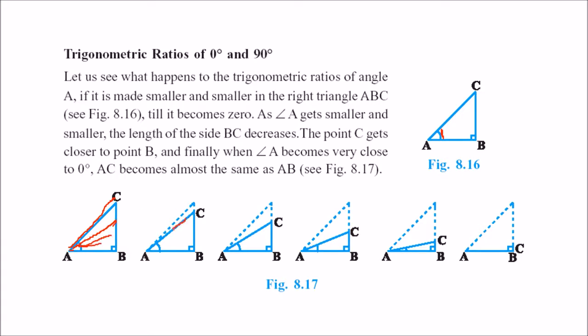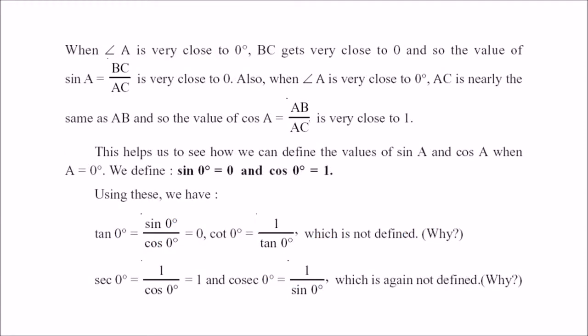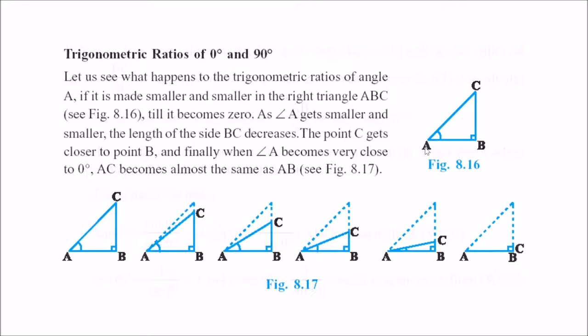So every time this side becomes less, and at the angle 0, AC and AB will be together. Means this is 0 angle, so they will be equal. So AB will become equal to AC, right? So AB is going to be equal to AC. If we take sine A, this will be 0 by 1, that will be equal to 0. So sine 0 is 0, cos 0 is 1, because base upon hypotenuse is what? Let us take here. What is the base and what is the hypotenuse?